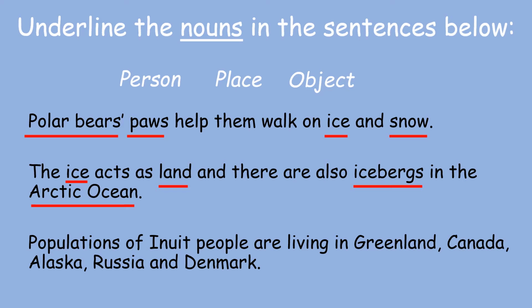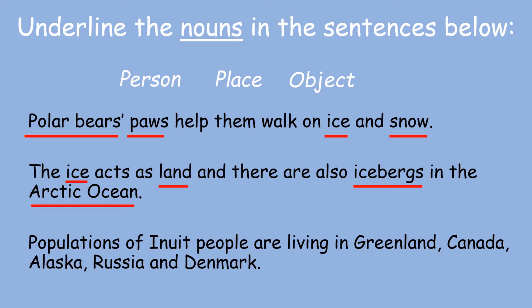So our third sentence says, populations of Inuit people are living in Greenland, Canada, Alaska, Russia, and Denmark. Now, I'm sure for this sentence, you must have spotted lots of nouns, specifically names of places. But let's have a look from the beginning to see if there's anything else. Populations of Inuit people.